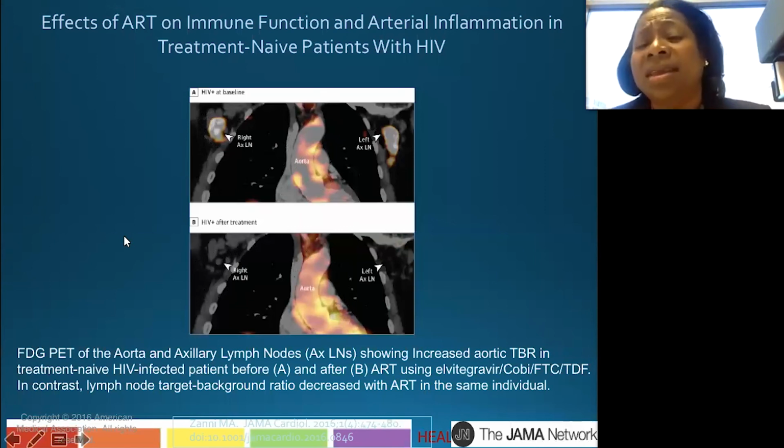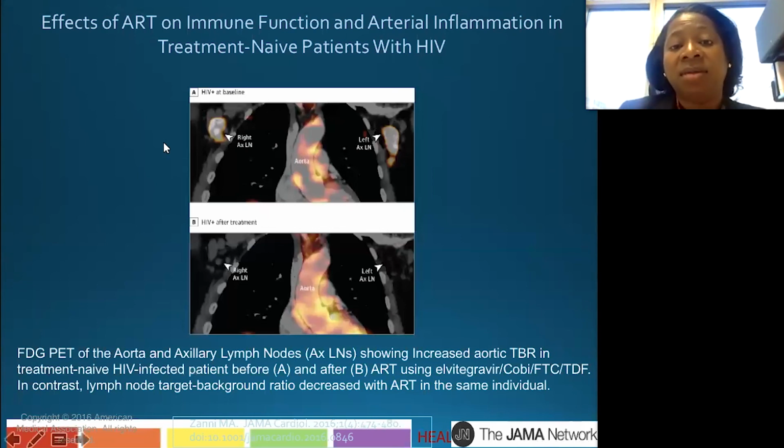Now, it is possible that the effect on the aorta just takes longer, and maybe the follow-up data after a year on treatment will show that inflammation in the aorta has decreased. But from these 6-month data, it looks like we might still have increased inflammation in the blood vessels, even when we've decreased inflammation in the rest of the body. So again, you see the right and left axillary lymph nodes that were hot before treatment, significantly decreased after 6 months in treatment, but in the aorta, there was uptake before and there was actually more uptake at 6 months.